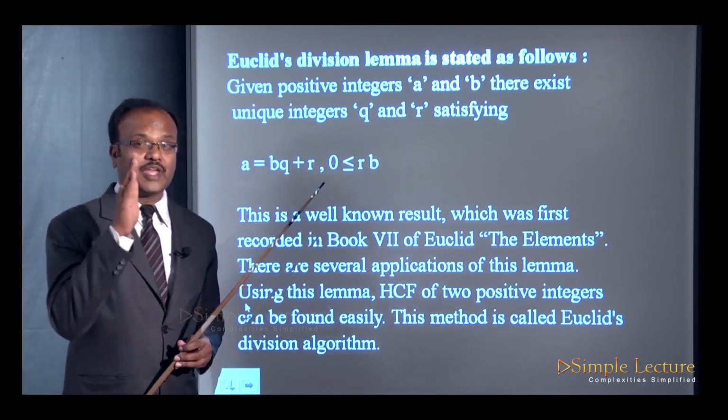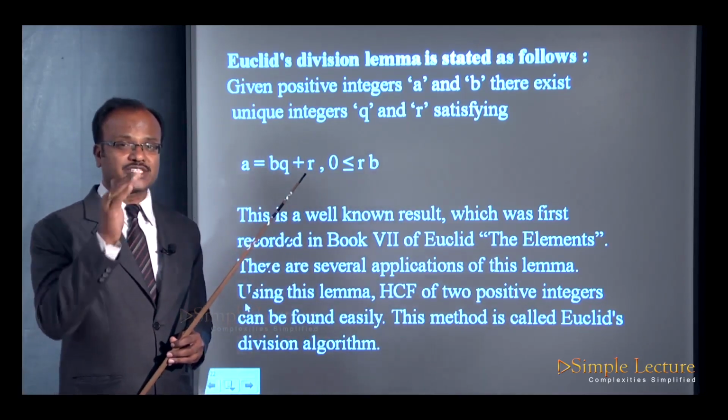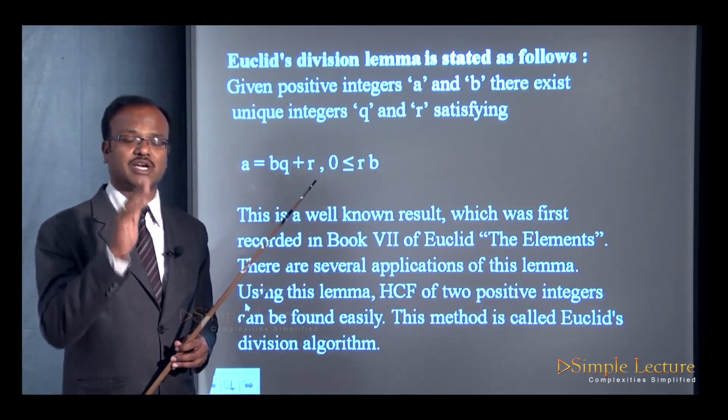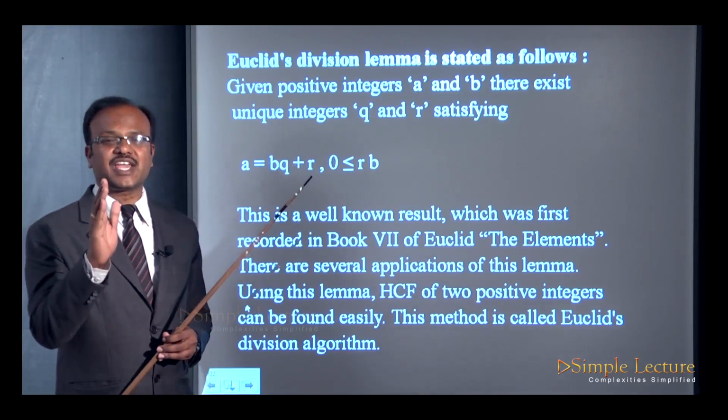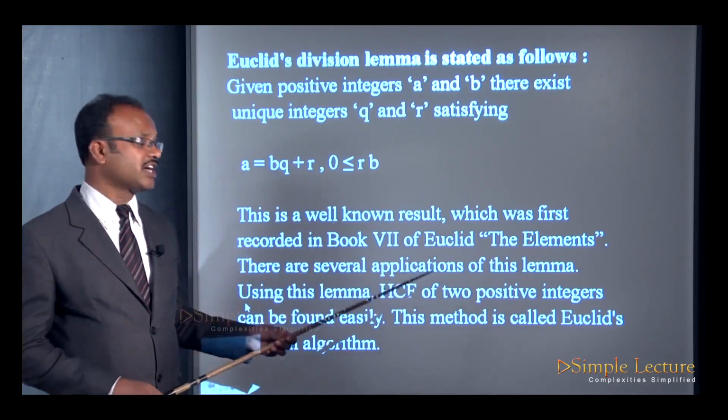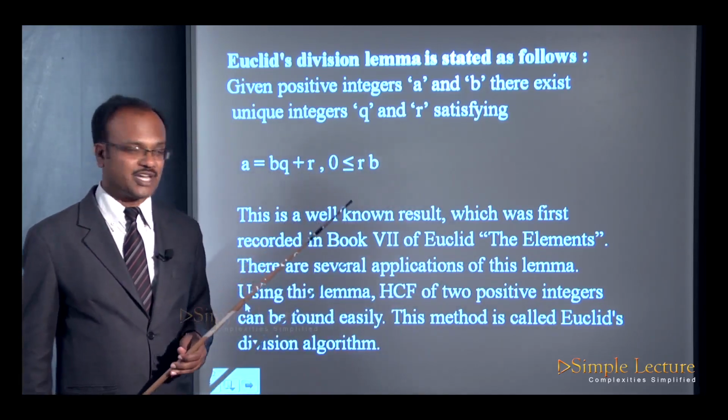One of the important applications we are discussing in this class for Euclid's division lemma is to find the HCF of two positive integers.